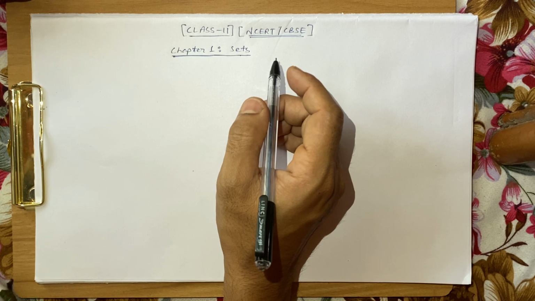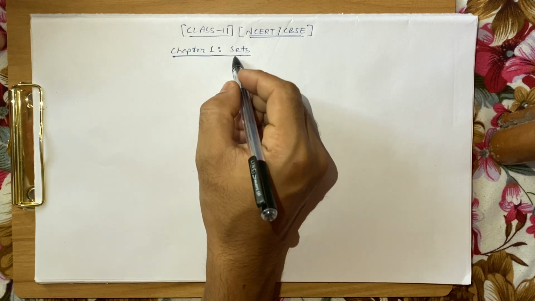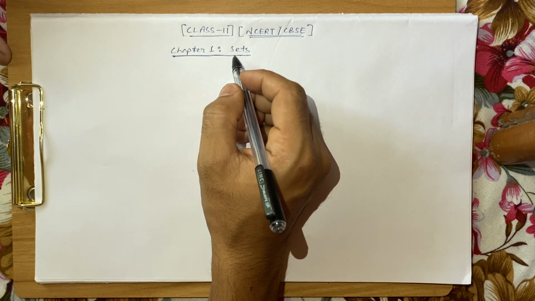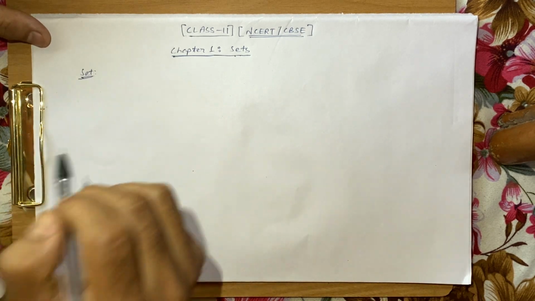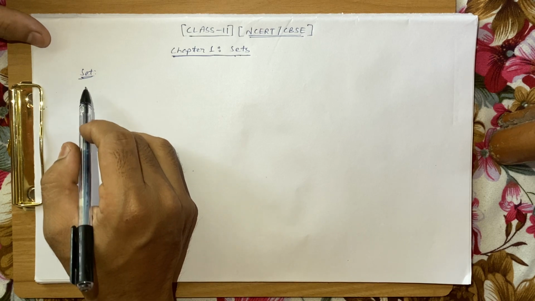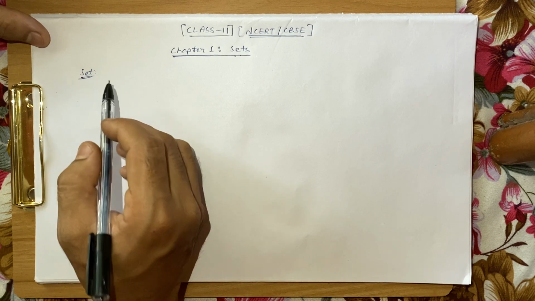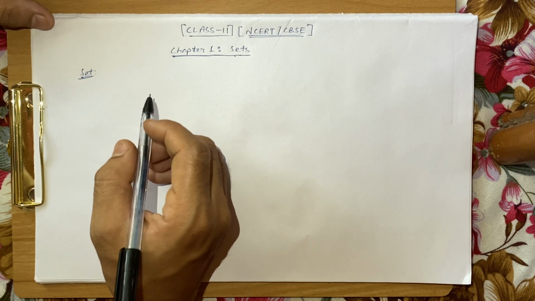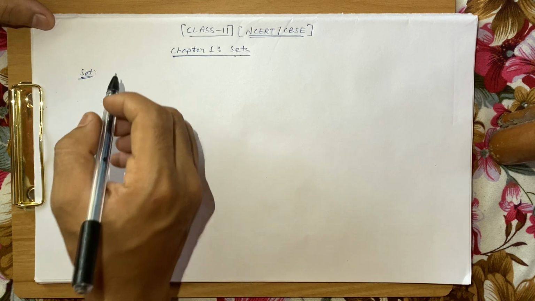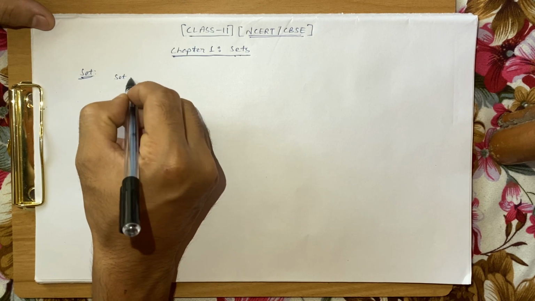Alright, let's talk about the first chapter today, and the name of the chapter is sets. So first of all, what is the meaning of this word set? To understand this word set, let's consider a few lines that we have heard of, or some words that are commonly used. All of you must have heard some lines such as set of books